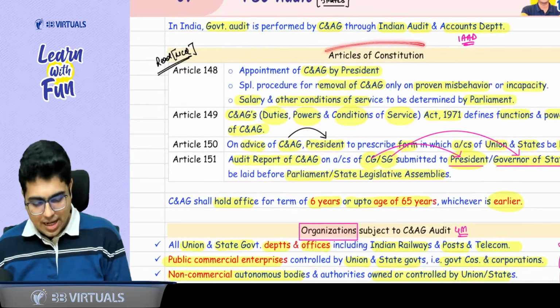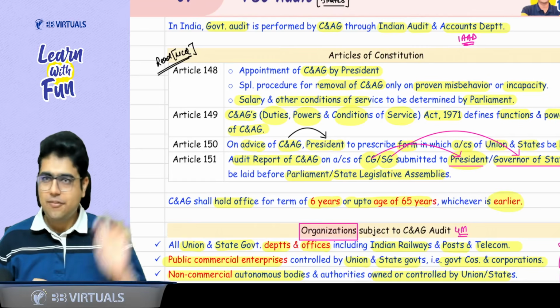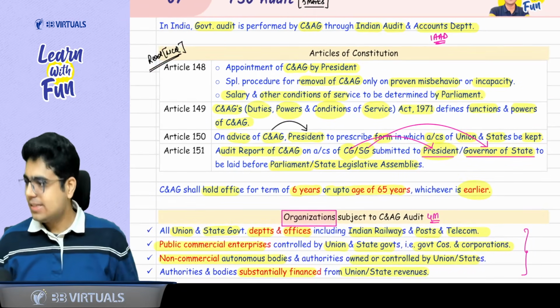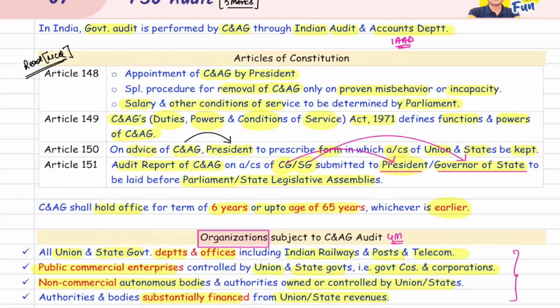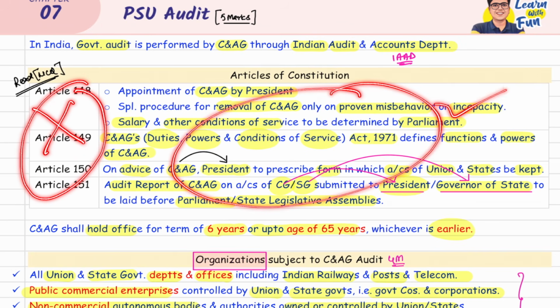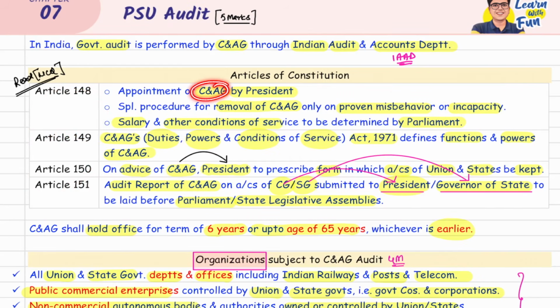Now, there are certain articles of the Constitution which are given in your study material. You should read them for MCQ purpose. Let's read these provisions so that in case I ask any MCQ, we are able to handle it. Do we need to learn the article numbers? No, just need to go through these provisions. First point, C&AG is appointed by the President of India. He will be removed only on proven misbehavior or incapacity. Salary and other conditions of service are also determined by the Parliament.